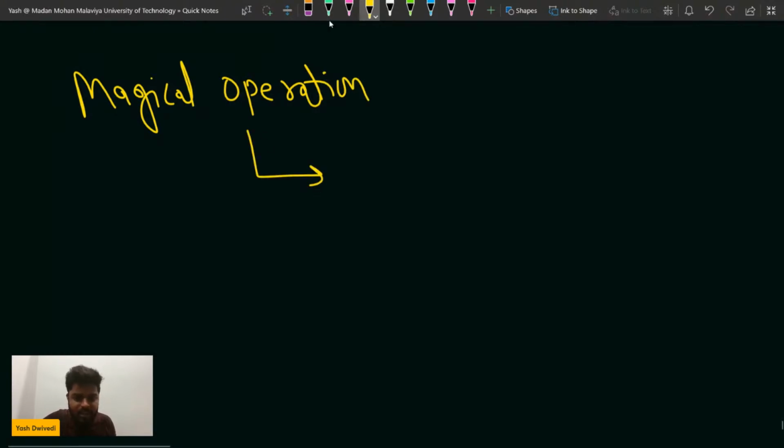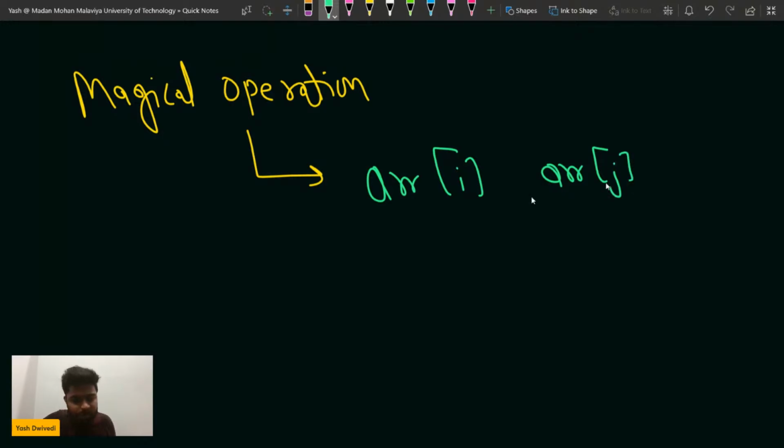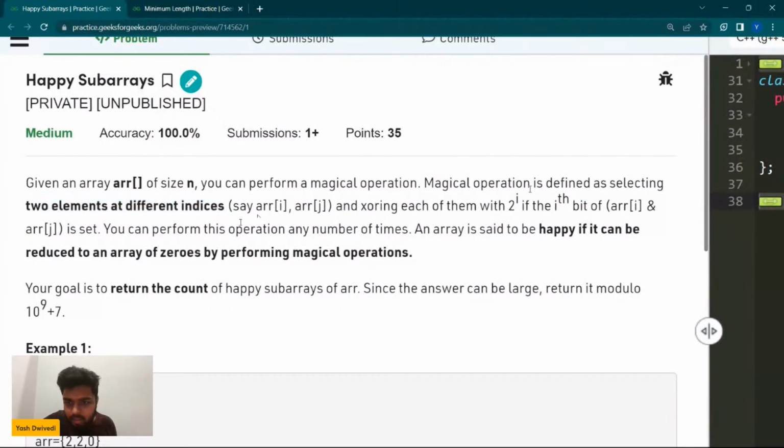That magical operation tells us that we can choose any ith and jth element such that the ith and jth elements are not the same. We can choose two elements at different indexes i and j, and XOR each of them with 2 to the power i, if the ith bit of this thing is set.